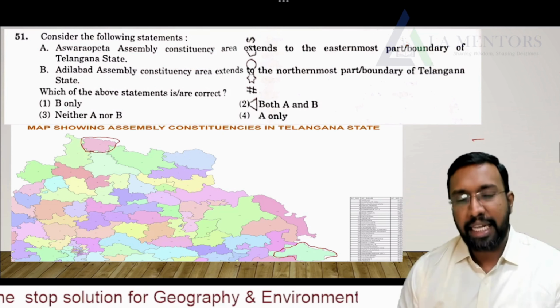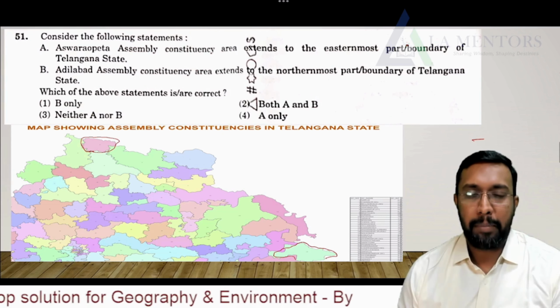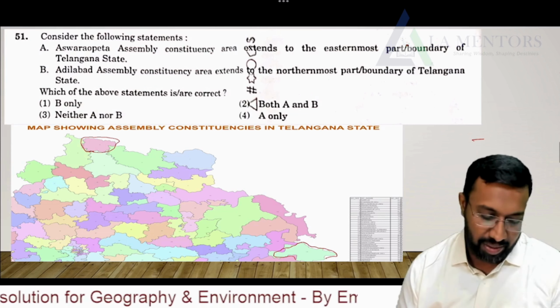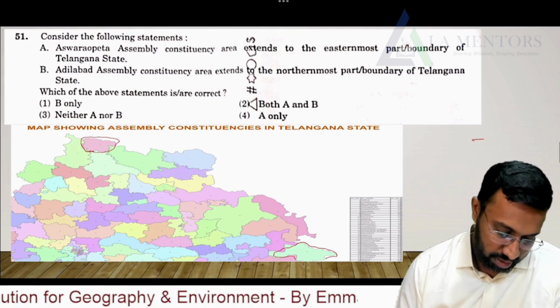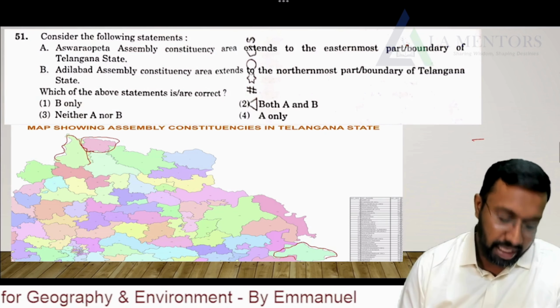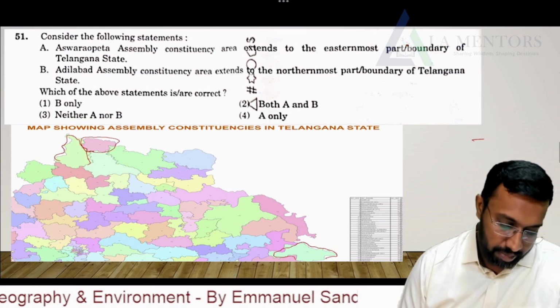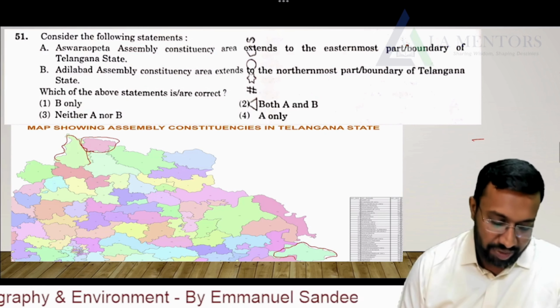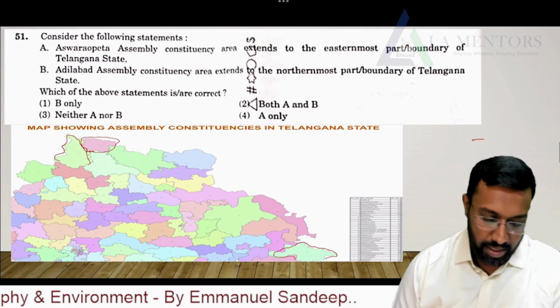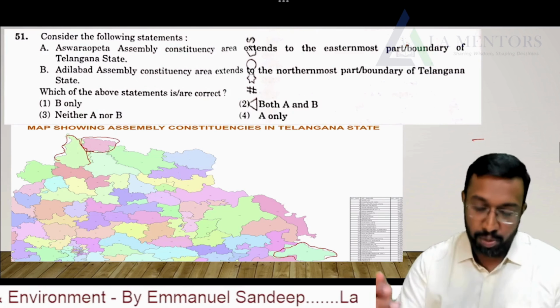At times you may have differing options as well. This constituency might be observed to be much further to the north, but not the entire area. Only a small part of the area has been extended. But the entire assembly constituency of Adilabad has been extended to the northernmost part boundary.